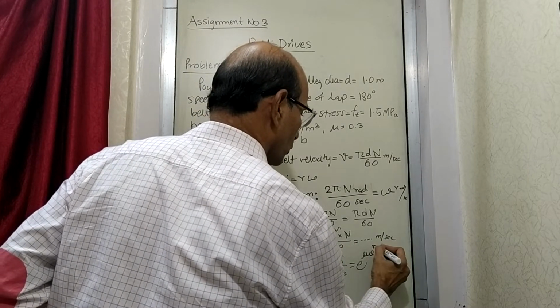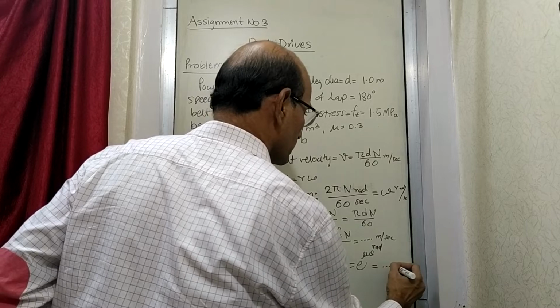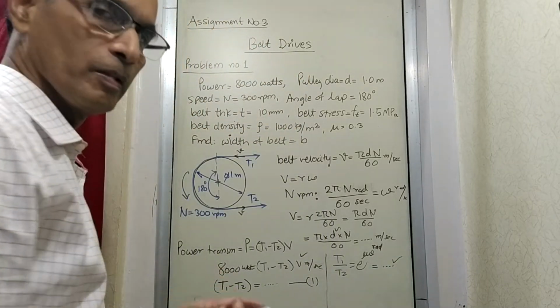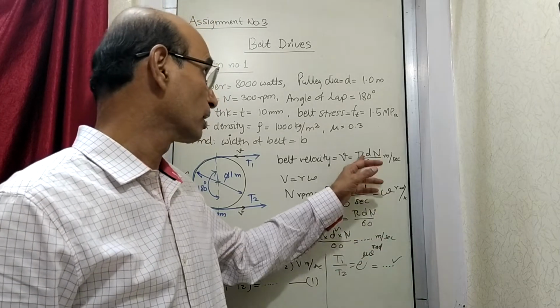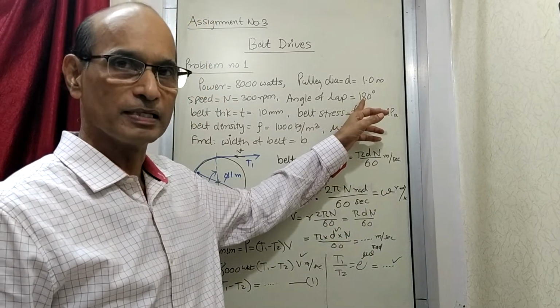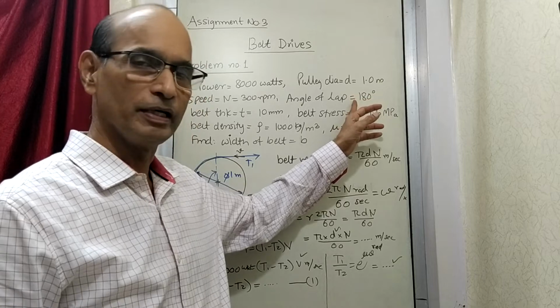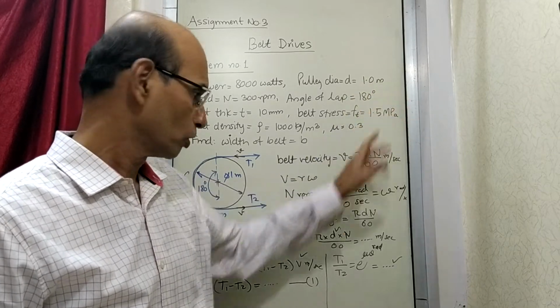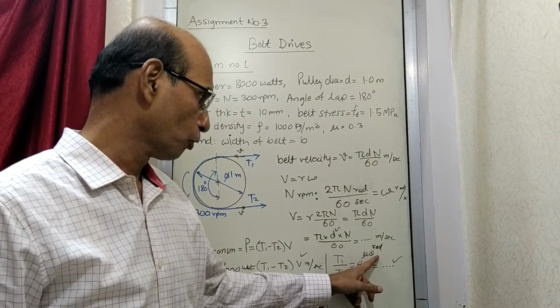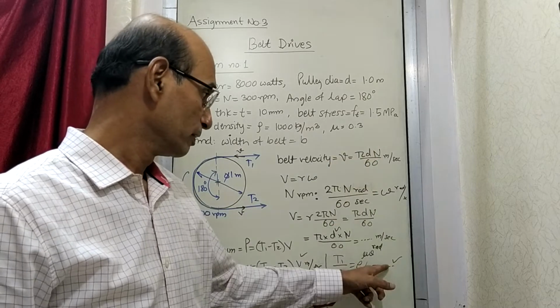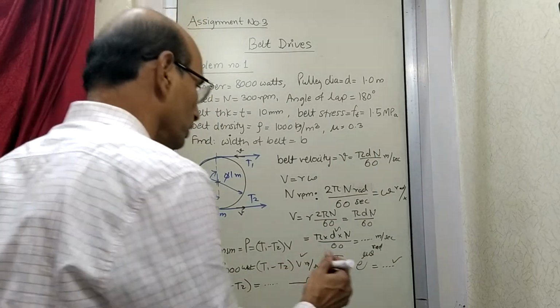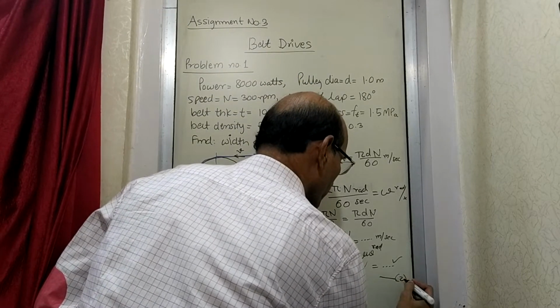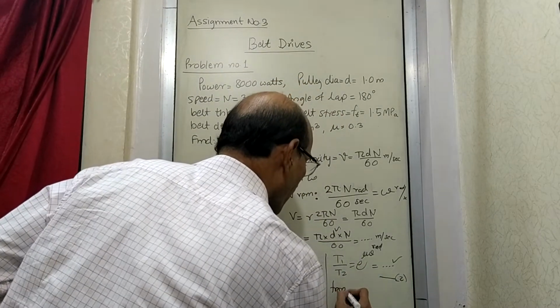So you can find out how much this ratio is. If you put the value of mu and theta, theta must be in radians, mu is given here, theta is in degrees, you convert that into radians. So pi by 180 into 180, it becomes pi, which is 3.14. So this will be e raised to 3.14 into 0.3. That will give you another formula of T1 and T2. So this is equation 2. Then from 1 and 2,